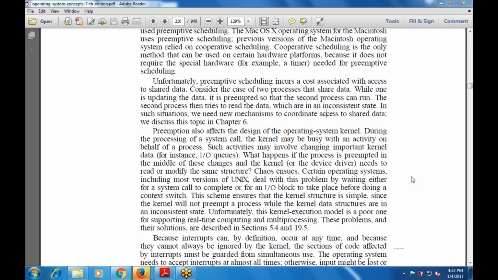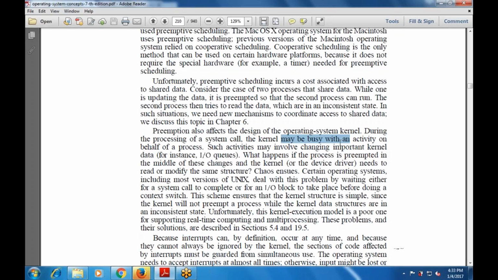So preemption also affects the design of the operating system kernel. During the processing of a system call, the kernel may be busy with an activity on behalf of a process. Such activity may involve changing kernel data. What happens if the process is preempted in the middle of the changes and the kernel needs to read or modify the same structure?